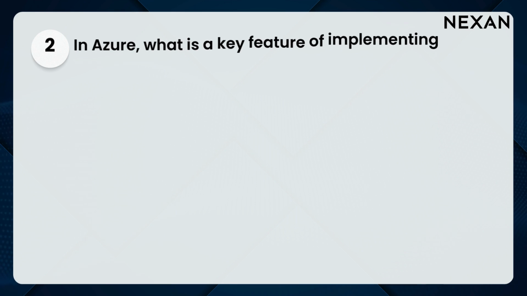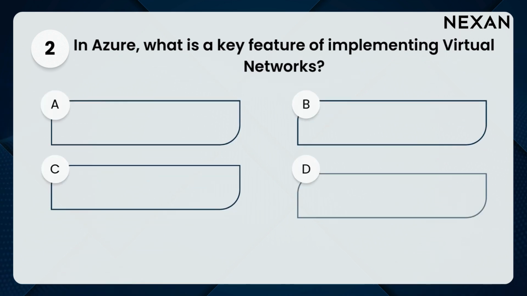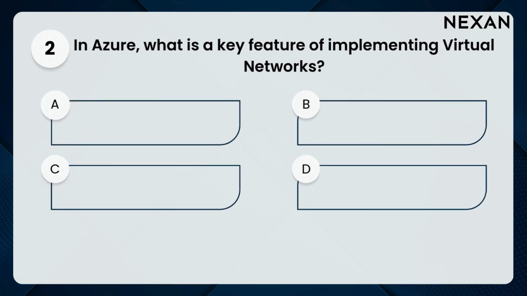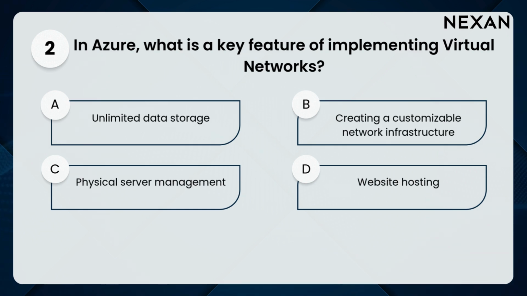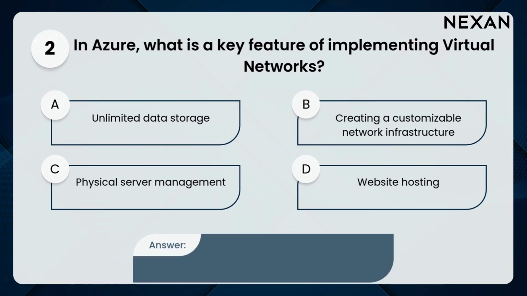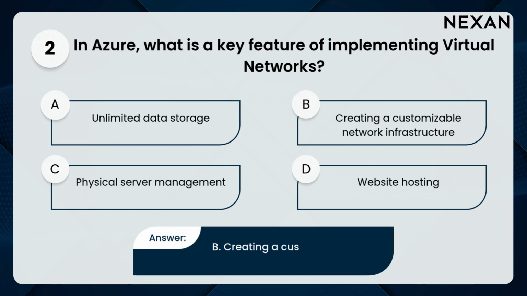2. In Azure, what is a key feature of implementing virtual networks? A. Unlimited data storage. B. Creating a customizable network infrastructure. C. Physical server management. D. Website hosting. Answer: B. Creating a customizable network infrastructure.